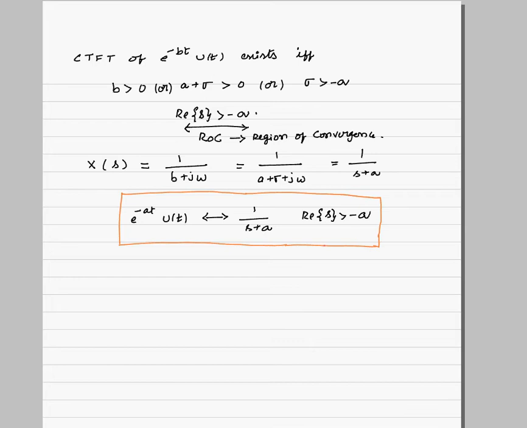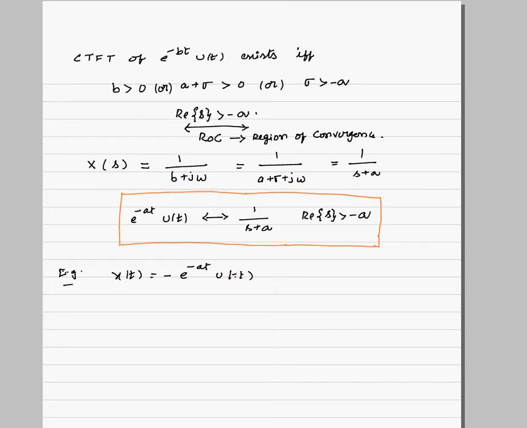Right, so let us take one more example. Let us take x of t to be minus e power minus at u of minus t.